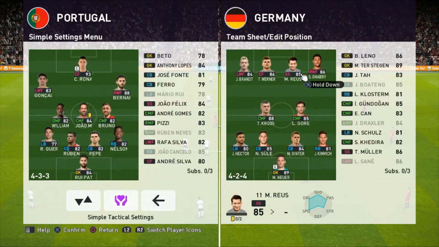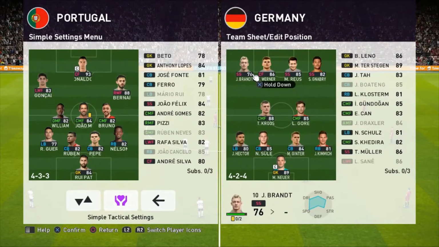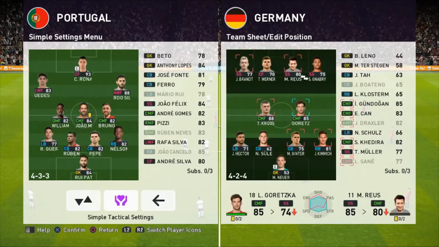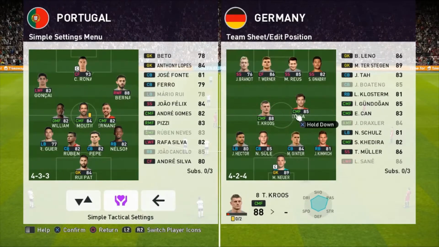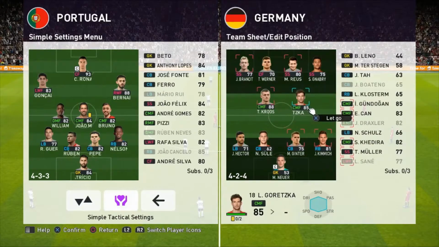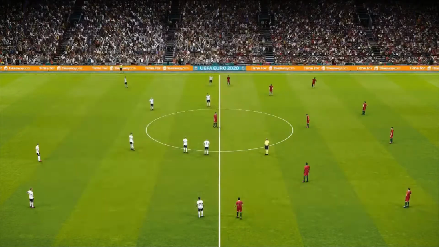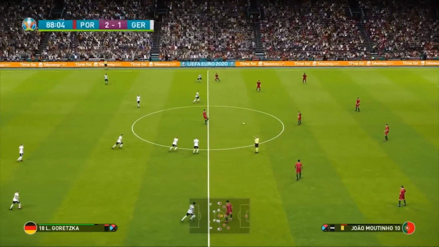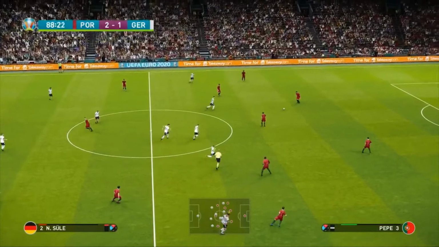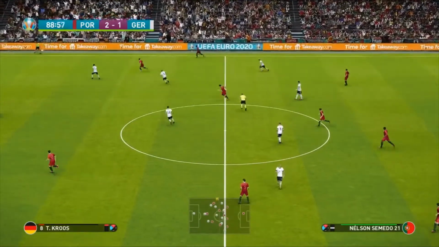4 up top here in this match with second strikers. Kroos and Goretzka are moving up here. He has to go for it now. At this stage of the match, he has to hoof the ball up. All the changes are made in this match. Germany are right back in it with a couple of minutes left of this. We have had an enthralling encounter here. But surely there's not going to be enough time.